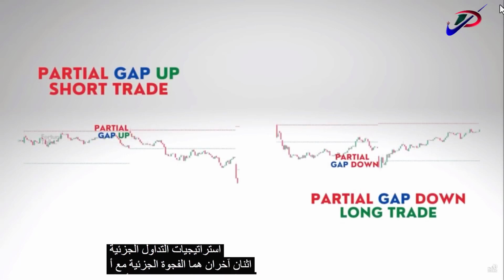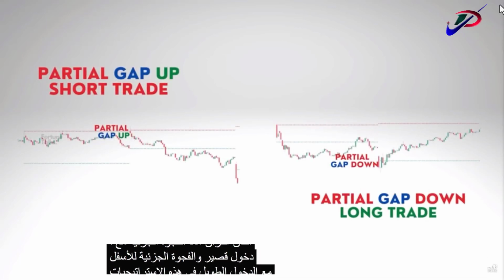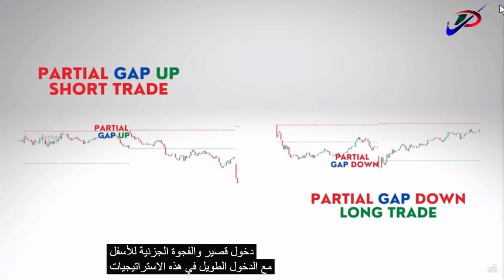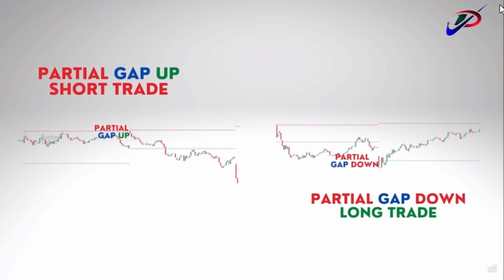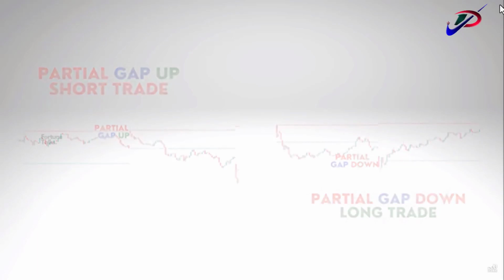The two others are the partial gap up with a short entry and the partial gap down with a long entry. In these strategies also, volume and pullbacks back to the gap regions is the key. That is, if there is a strong enough pullback assisted with strong volume break through the gap zone, then we can think about utilizing these techniques. You can check them out yourself if you want.